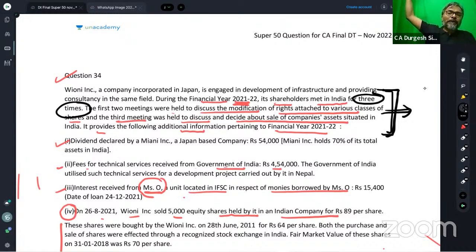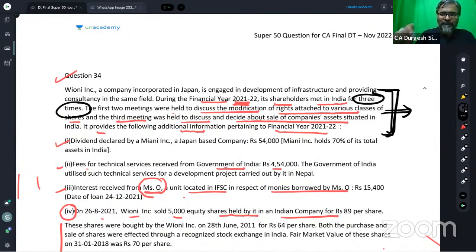We assume that the commercial and managerial decisions are taken outside India, though the shareholders are meeting in India for shareholding decisions or some asset decisions. That is our conclusion, students.